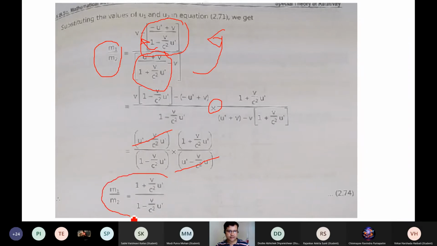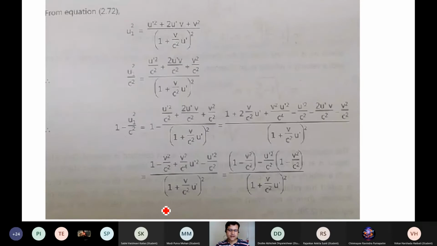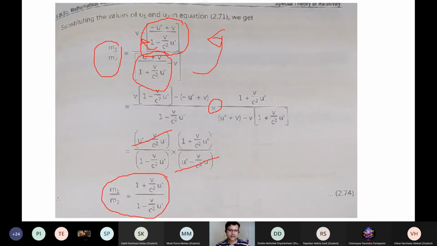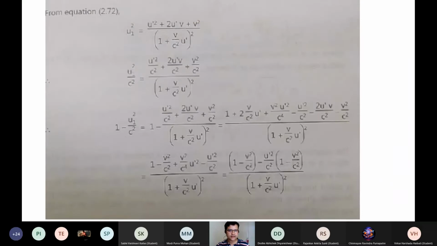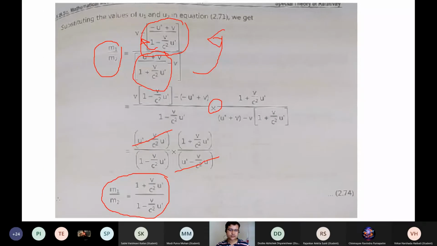We got m1 and m2 as a ratio of 1 plus v by c square u prime and 1 minus v by c square u prime. Okay, that is the ratio of m1 and m2 you are getting. Yeah, there are certain ways of doing the things. This is one of the ways of solving to get it. Okay, there are other ways also you can solve it. Ultimately, we need to find out the relation, how these masses m1 and m2 are expressed in terms of the velocities.